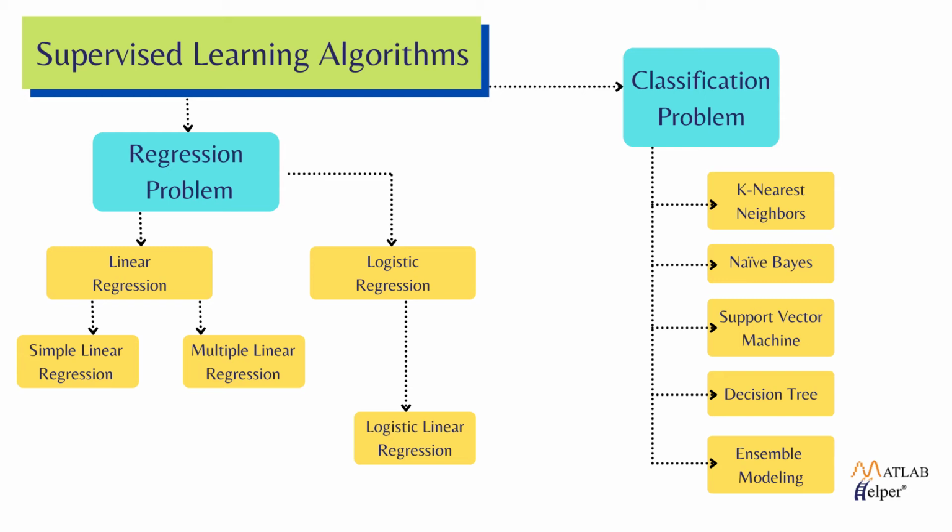Now let us discuss the regression type. Linear regression and logistic regression are the two types of regression problems. Linear regression is further classified into simple linear regression and multiple linear regression. In linear regression, the output variable is continuous type. Logistic regression includes multiple input variables and a discrete output label. Rarely some use cases will require support vector machine, decision tree and random forest algorithms to solve regression analysis.